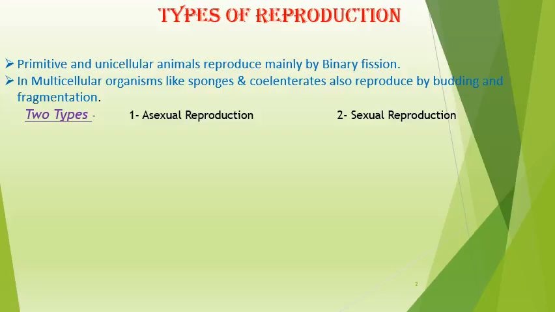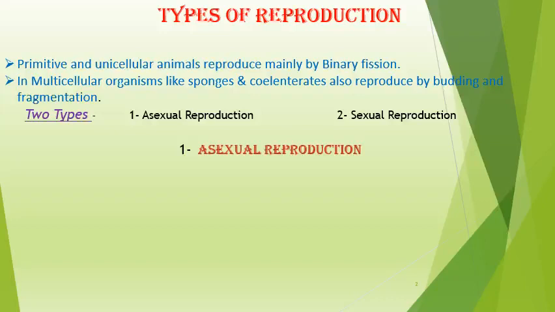Asexual reproduction is quite common in primitive and unicellular animals for maintaining their existence on the earth. Sexual reproduction is common among the higher category of animals. In asexual reproduction, we need to know the special features of organisms.